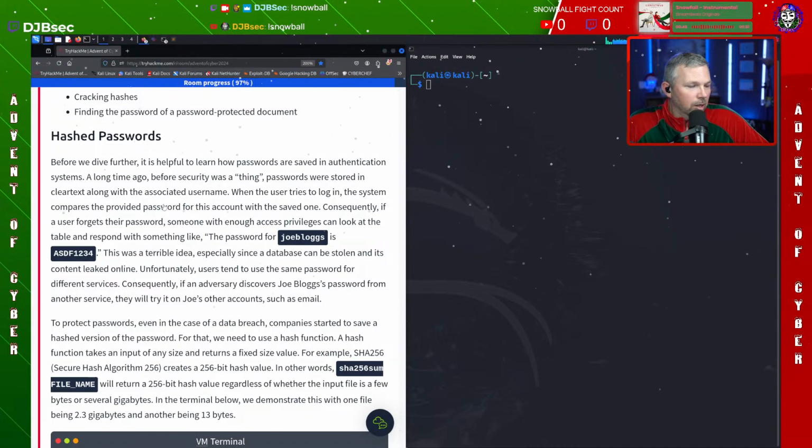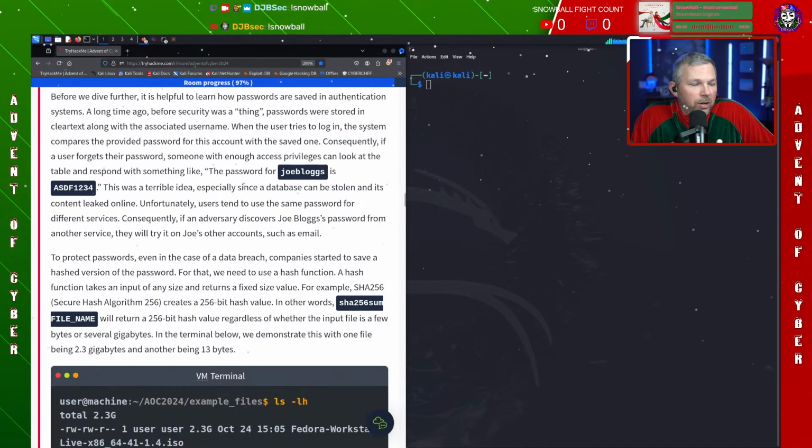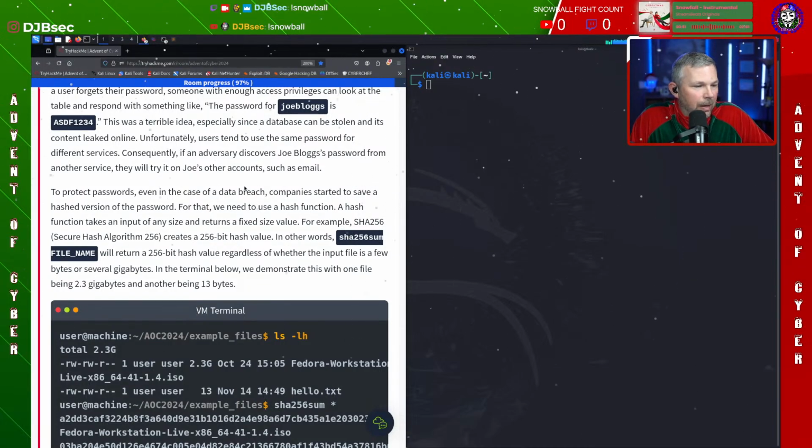All right, so to protect these passwords, what did we do? We went ahead and what we created were hashes. Even in the case of a data breach, companies started to save a hashed version of the password. For that, they needed to use a hash function. A hash function takes an input of any size and returns a fixed size value.